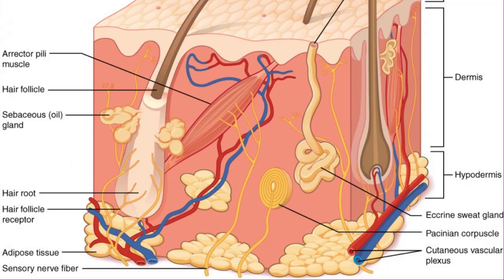The hypodermis is also home to most of the fat that concerns people when they are trying to keep their weight under control. Adipose tissue present in the hypodermis consists of fat-storing cells called adipocytes. This stored fat can serve as an energy reserve, insulate the body to prevent heat loss, and act as a cushion to protect underlying structures from trauma.